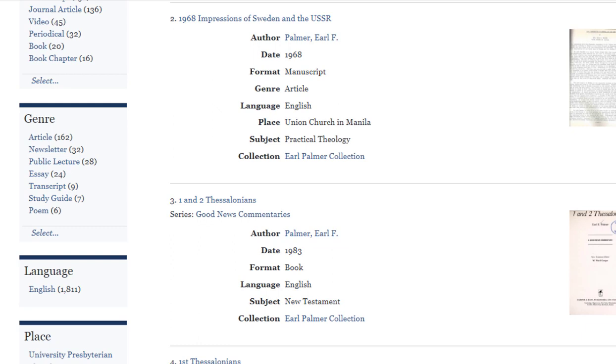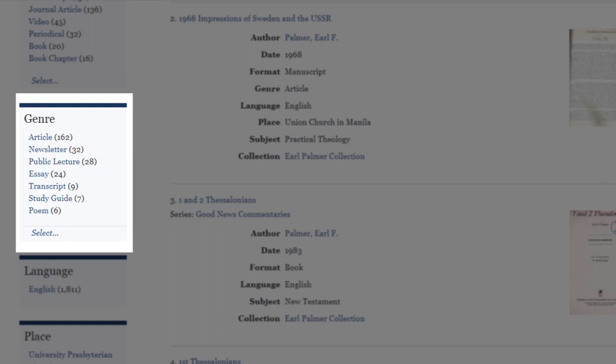You can sort the list of options either by the number of such items or alphabetically. Some, but not all, items in this collection also have a designated genre. Whereas format indicates the type of material, such as book or video, genre indicates the type of content, such as newsletter or poem. However, because Earl believed that preaching and teaching are interrelated, such that he made no real distinction between giving a sermon and giving a seminar, the genre designations are not used as much in the Earl Palmer Collection as in some other collections.